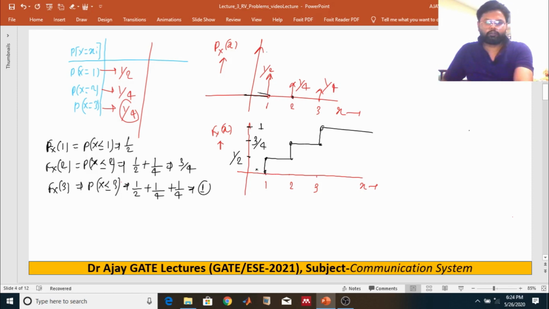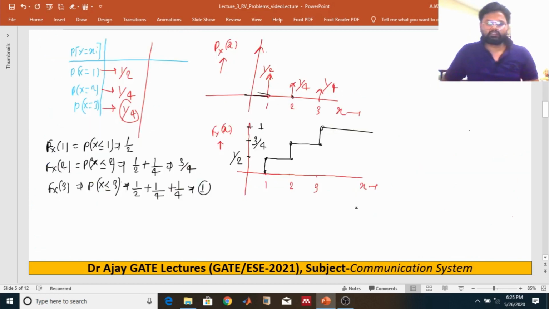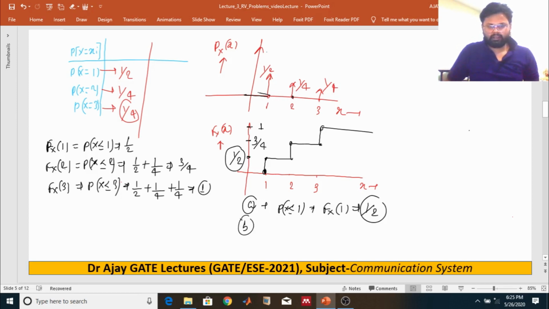And the fourth part, we have to consider it. What is the probability of random variable x less or equal to 1? The a part is probability of x less or equal to 1, which is nothing but the cumulative distribution function at 1. At 1, what is the cumulative distribution function? Half. So it will be half.